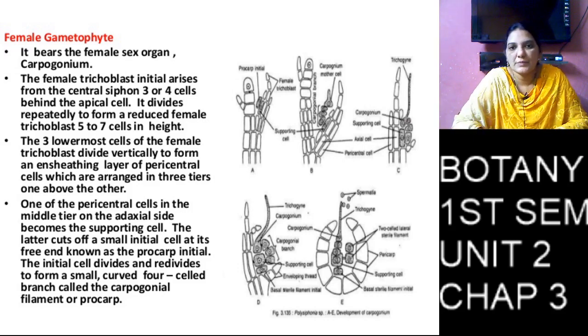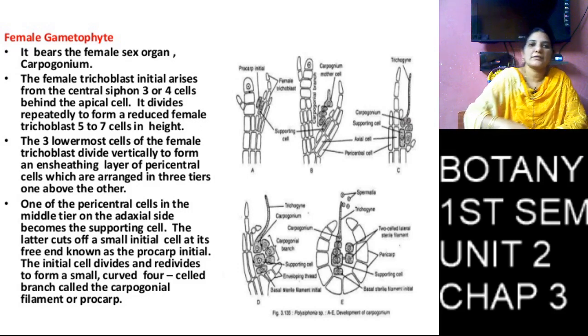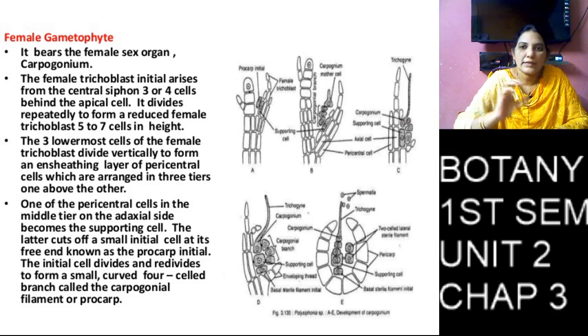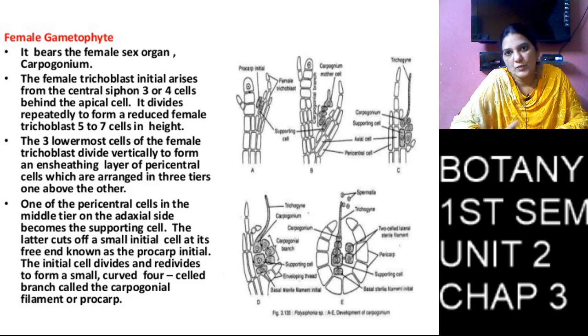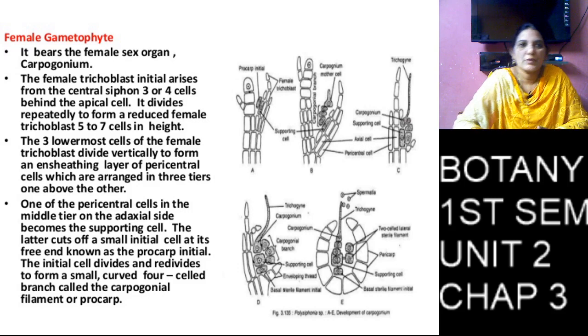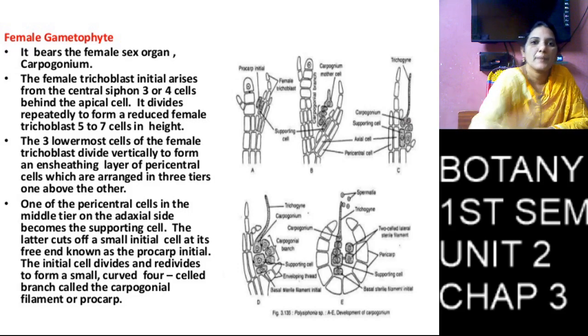The neck part is called the trichogyne, and the swollen base part is below the carpogonium.